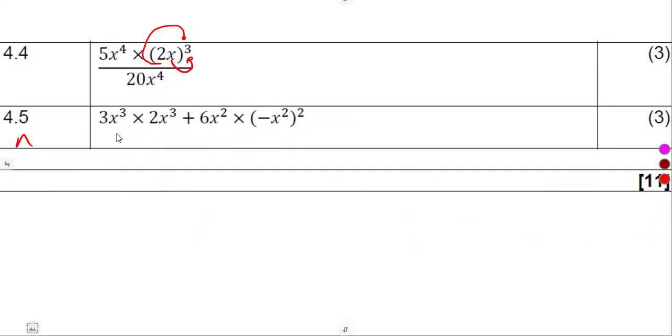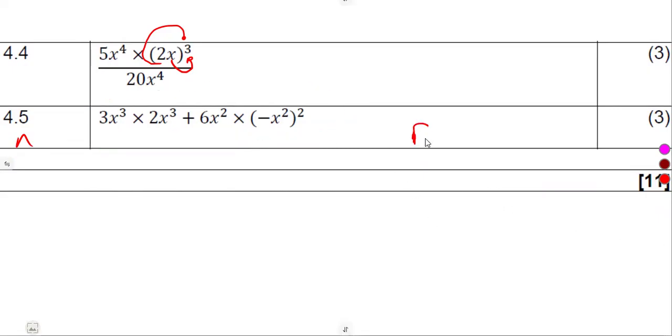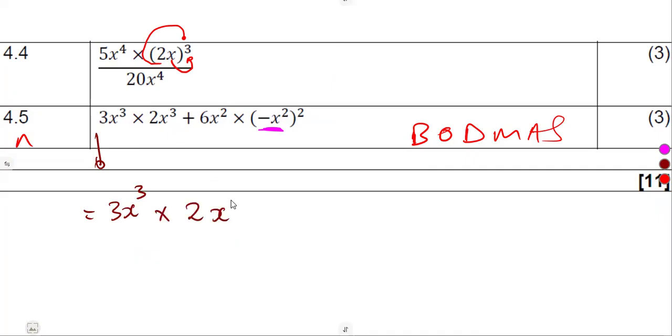Question 4.5. How can we simplify this part? Again, here is a part with a lot of terms actually. So let us try to use BODMAS as well to separate. The brackets, they're there. There's a bracket here, so let's get rid of that one. So it was going to be 3x to the exponent of 3 times 2x to the exponent of 3 plus 6x to the exponent of 2. We simplify this part of the bracket.